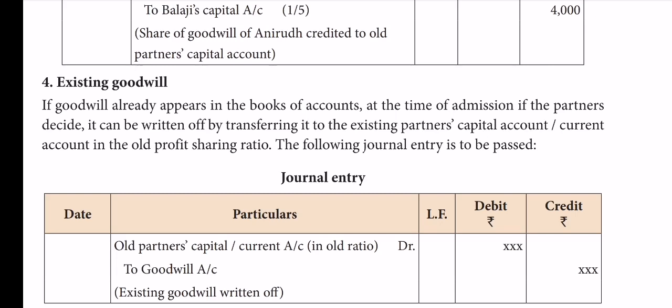Because as you know very well, whatever they earned, general reserve, accumulated profit, everything belongs to the old partners. So in that case, what's the accounting treatment? Now let me read this.